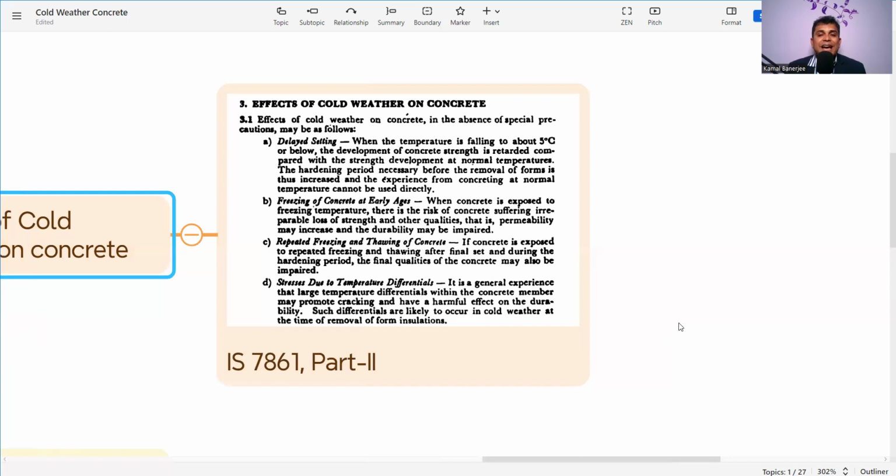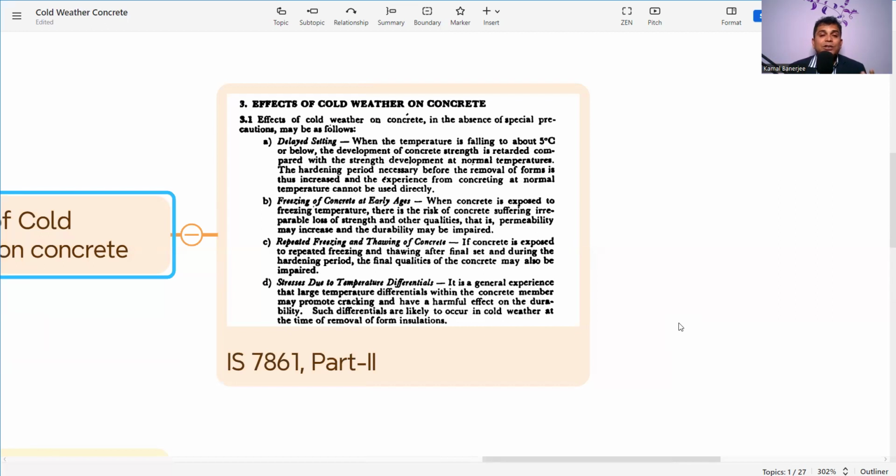Then there is repeated freezing and thawing of concrete. If concrete is exposed to repeated freezing and thawing after final set and during the hardening period, the final qualities of the concrete may also be impaired. So repeated freezing and thawing is also detrimental to concrete strength and durability. What we need to do is protect our concrete from repeated freezing and thawing.